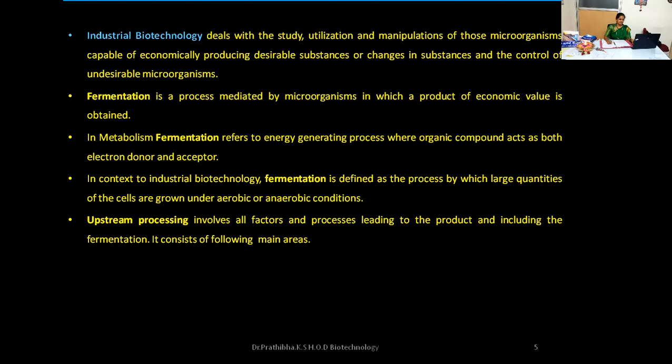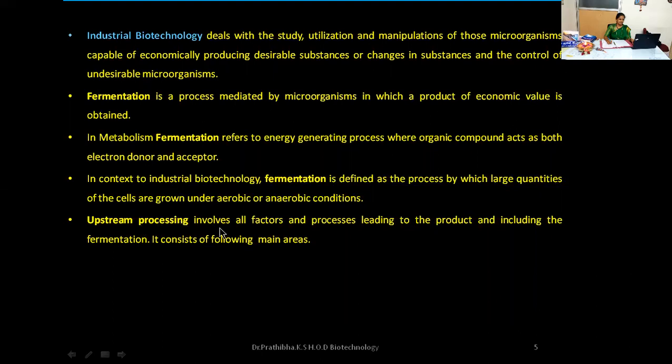At the industrial biotechnology level, you'll also understand upstream processing and downstream processing. In short, USP is upstream processing, and the other one is DSP, downstream processing.